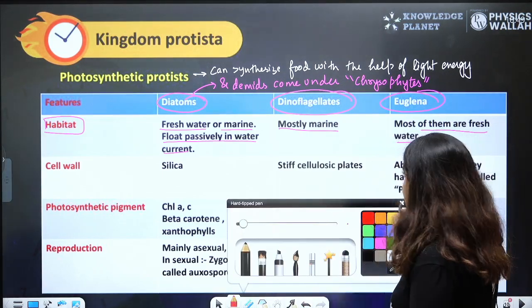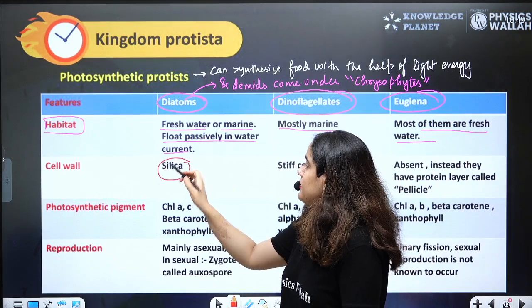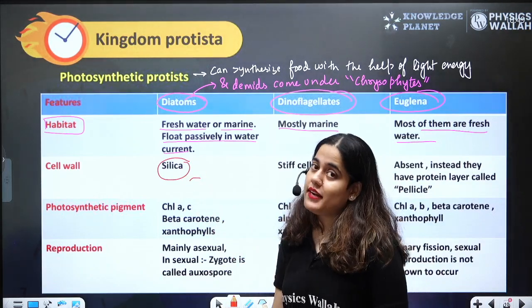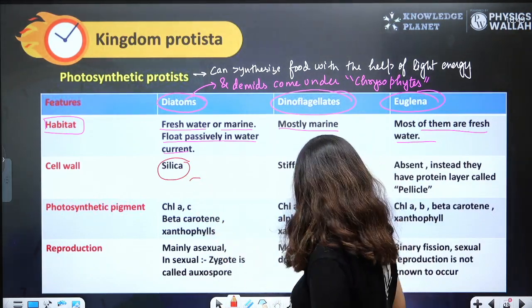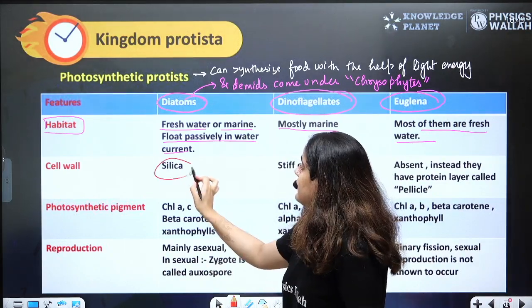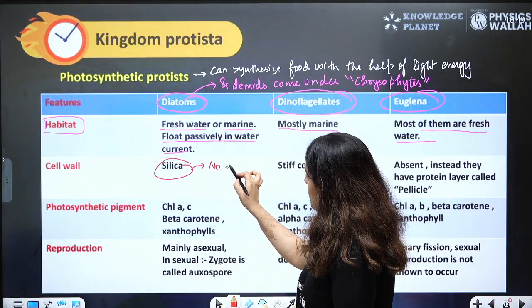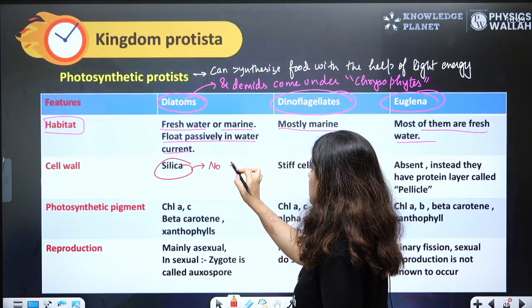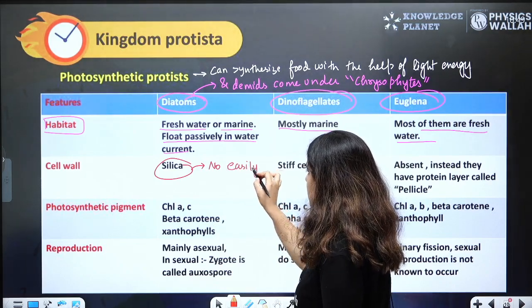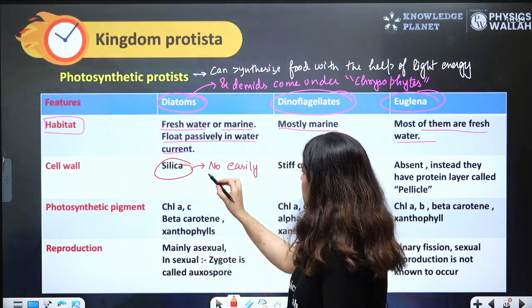Let's talk about their cell wall. In diatoms, the cell wall is made up of silica, not easily destructible, very strong, cannot be degraded so easily.